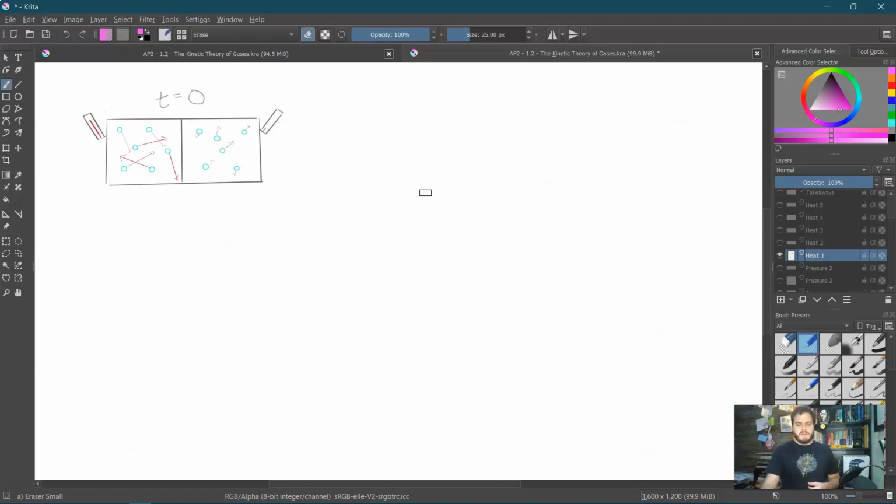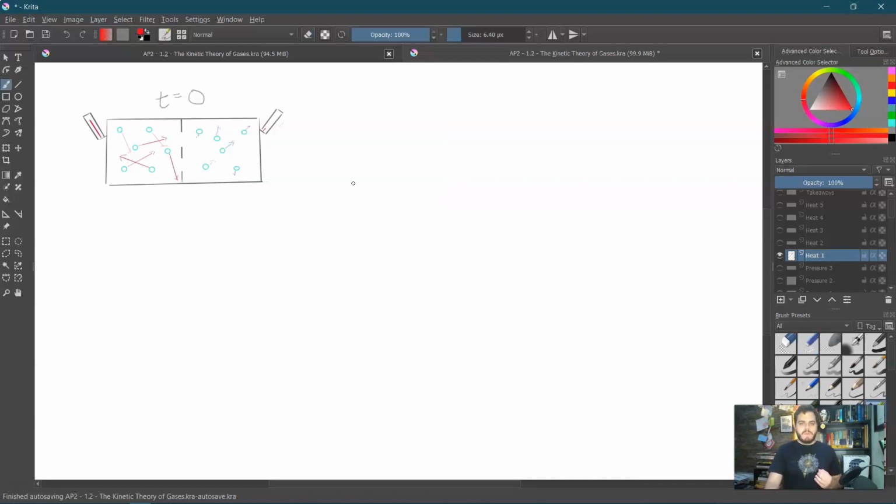Lastly, let's return to this scenario. Remember, we have two boxes. One is at a high temperature, so the particles inside of it, we'll say there's a gas stuck in this container, are moving really fast. We have another box at a low temperature, so the particles are moving much more slowly. Let's say, as soon as the timer starts, we open this up so that particles can travel between the two. So we're going to start having particles going both directions, right?